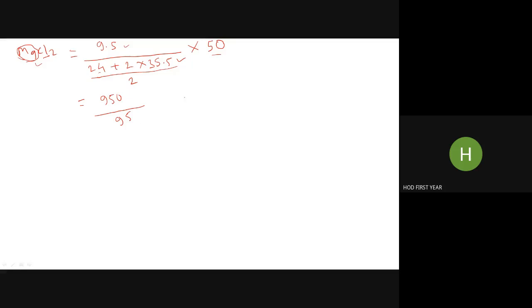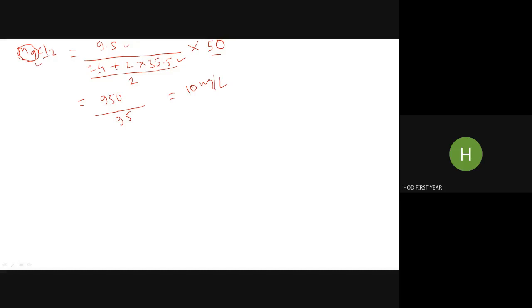Yes or no? Obviously without calculator you can give the answer. What is the answer? बोला. 10. 10 बरोबर. 10 milligrams per liter. कळलं तुम्हाला?